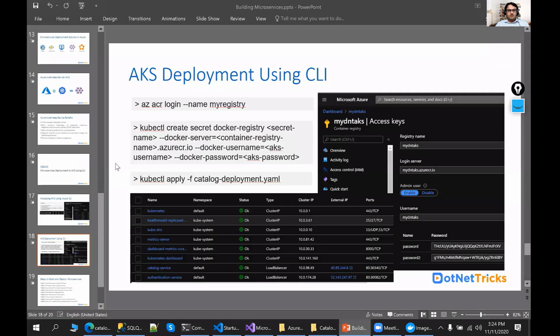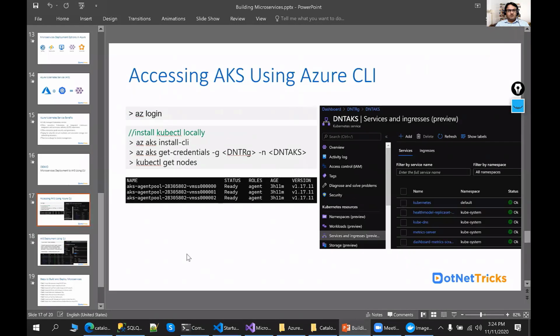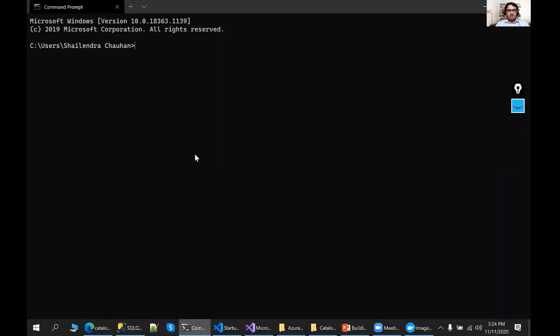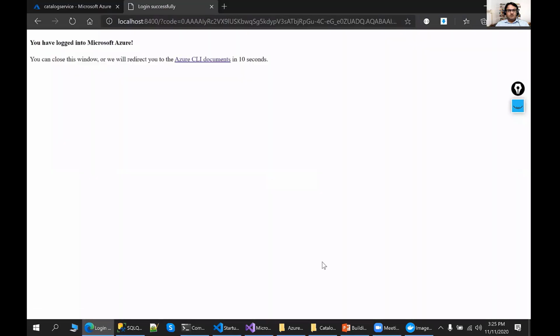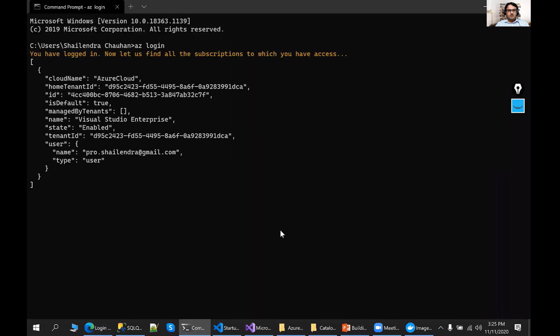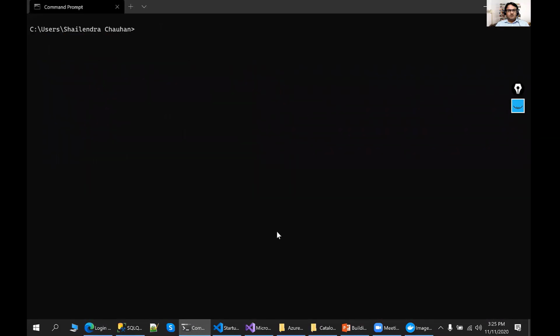These are the set of commands through which you can access the AKS. I already mentioned all the things in this PPT so that you will be able to access it easily. Make sure you have logged in over there. So let me run the az login command to log into my account. Do provide your account details. Now it has been logged in successfully.